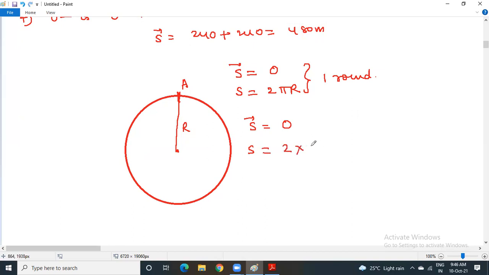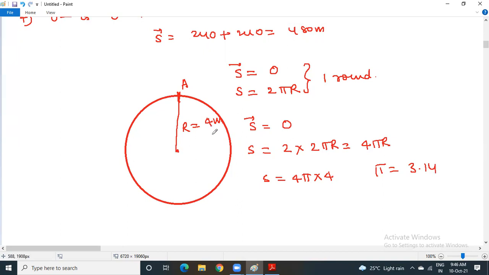Each round's distance is equal to the circumference of the circle. It will be 4 pi r. Suppose you get the value of the radius, let us say 4 meters. You substitute here, your distance will be equal to 4 pi into 4 meters. You know pi is 3.14. You will get the value accordingly.